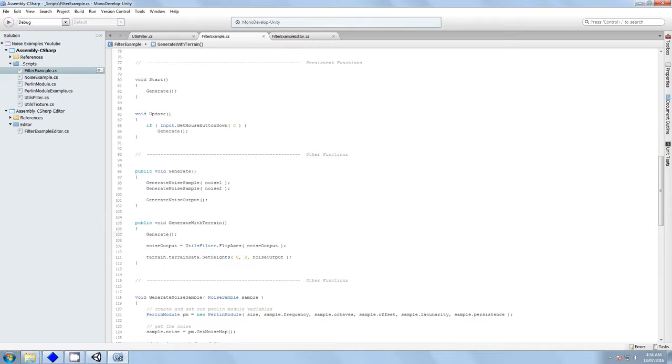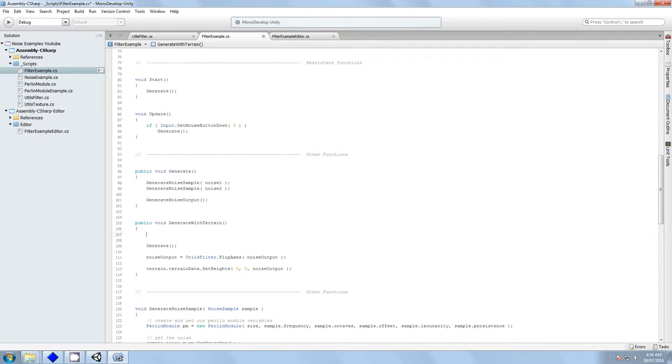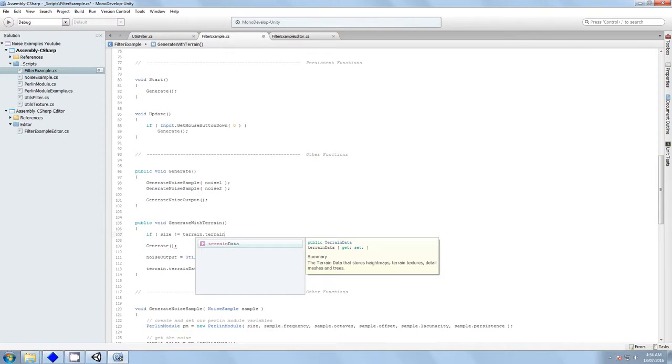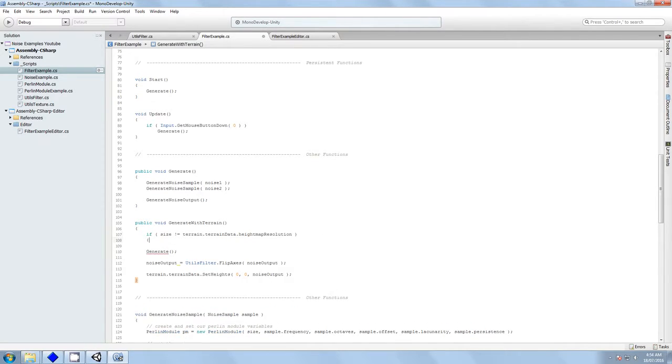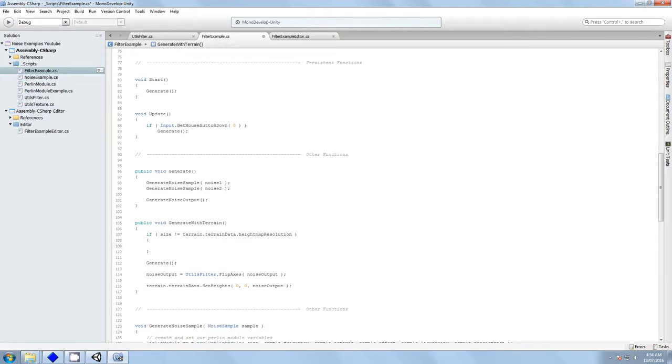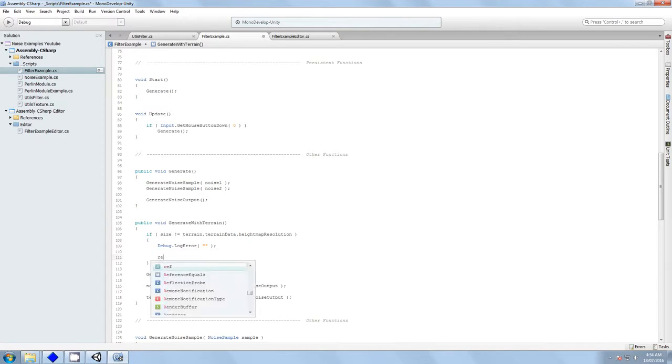So before we even do anything, if size is not equal to terrain data height map resolution, I'm going to tell the person, and then we're going to return.